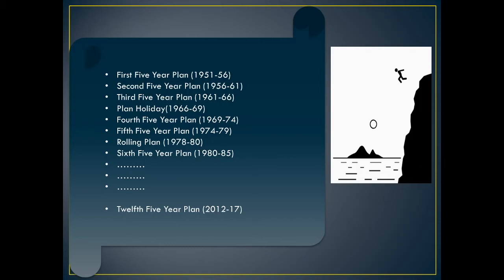Now let's talk about what targets were achieved. Rehabilitation of refugees was achieved. Price stability on agricultural commodities, yes, that was also achieved. Food grain self-sufficiency, we achieved that. Next, the expected growth rate was 2.1%, but the actual growth rate was 3.6%. So yes, we had quite a good achievement in the first 5-year plan.